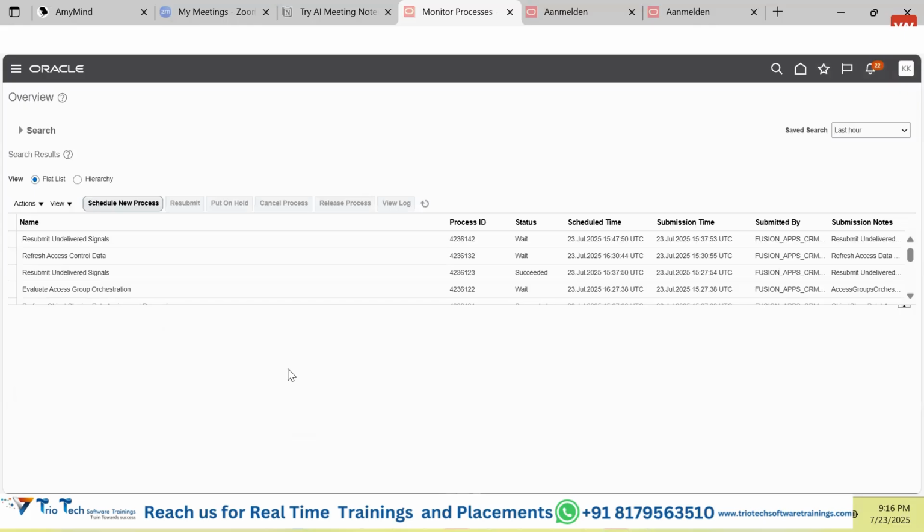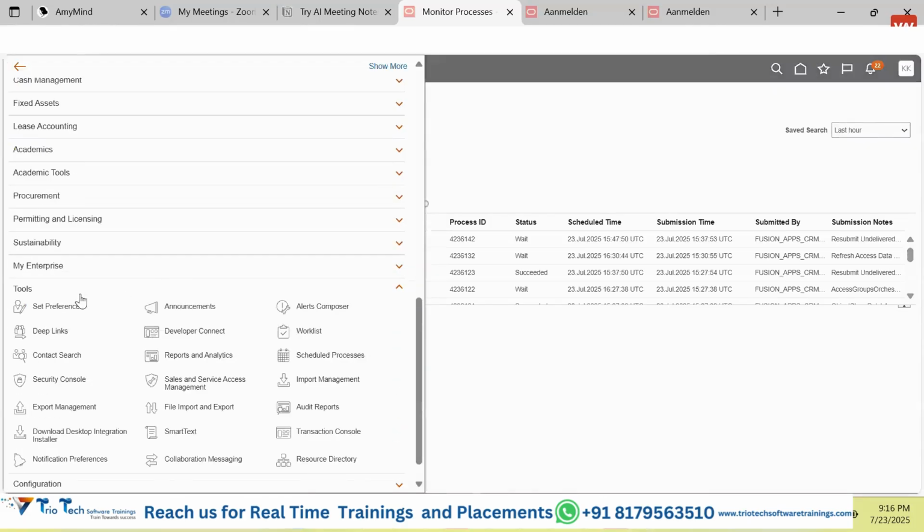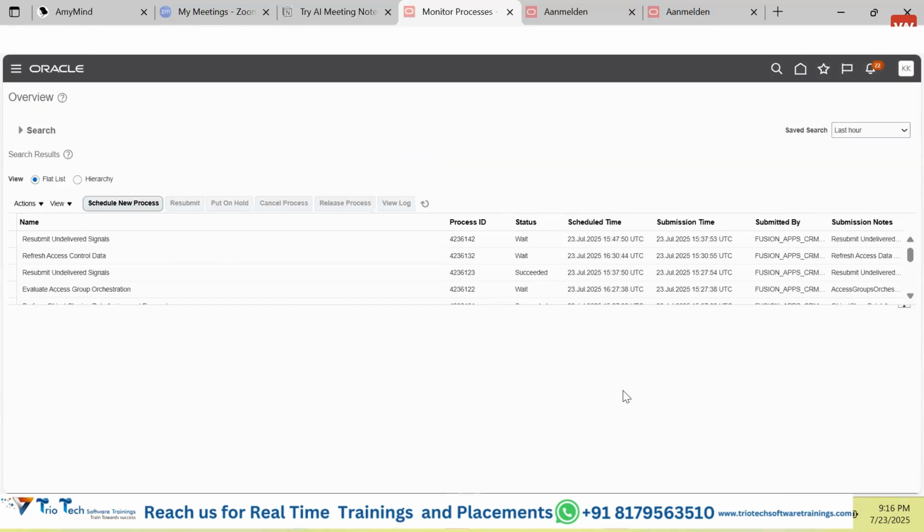Same way, guys, there are certain programs in the Fusion system. Those programs may be Oracle provided programs, or those may be programs that we are going to create ourselves. And in case we have to run those programs, how are we going to run them? We are supposed to access this under the navigator, go to the tools, and the screen name is Schedule Processes, and we can come here. If any process is running, it will show here. If it is in waiting stage, successful stage, or error stage, you will see here.